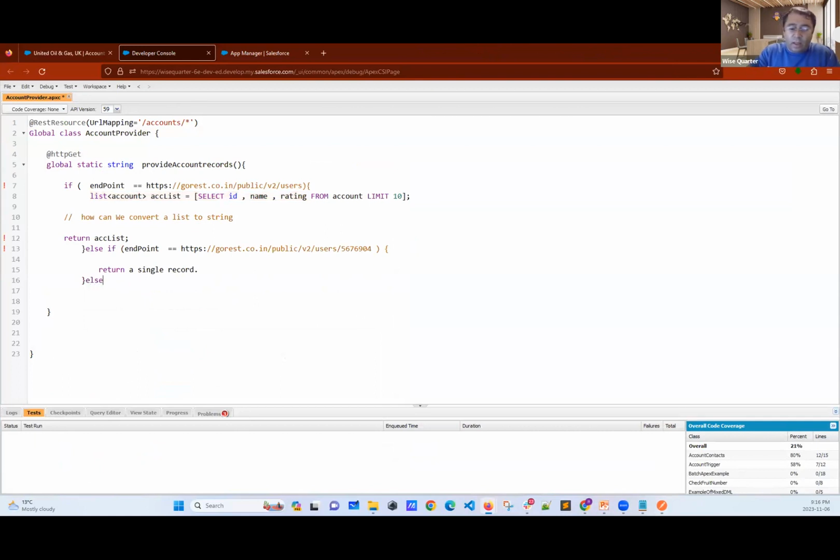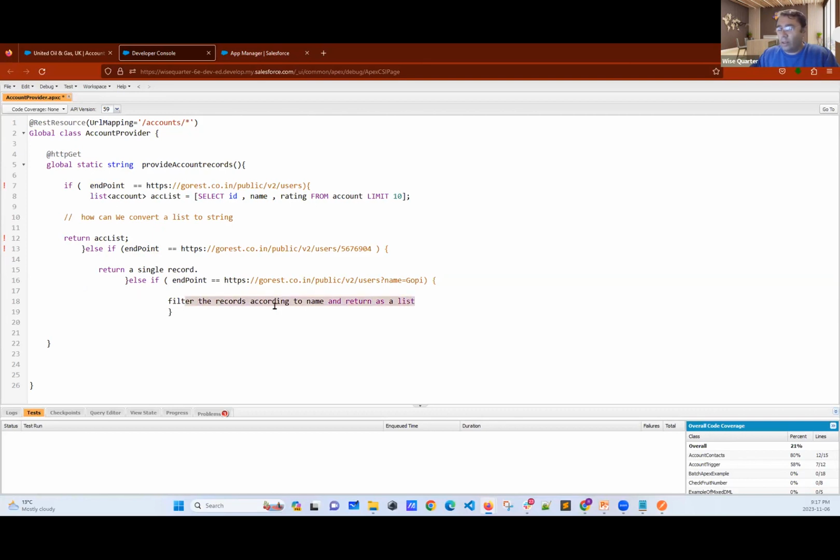Let's say the URL endpoint, whatever you name it, is equal to something like this. Let's go with endpoint because I want to name it like this. According to the name, filter the records according to name and return as a list.